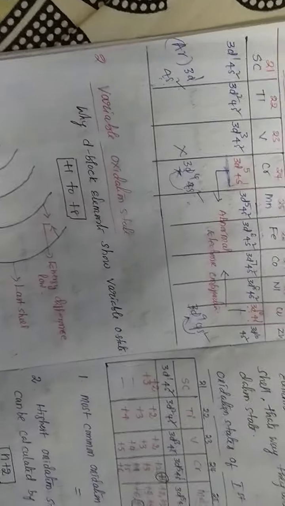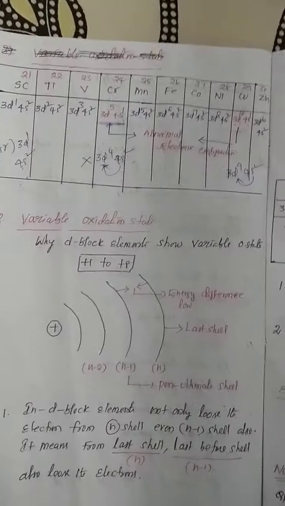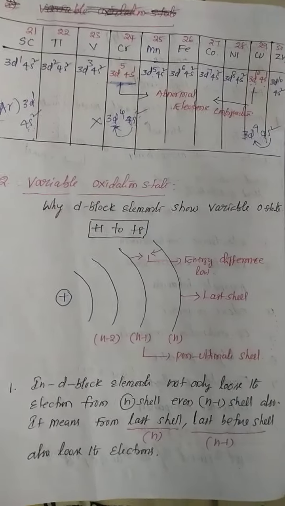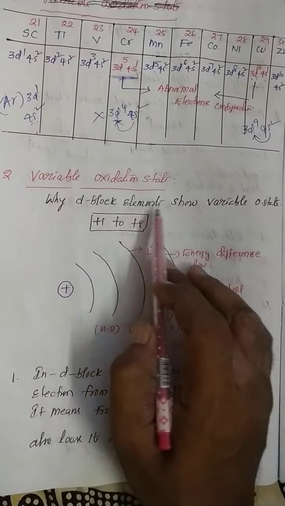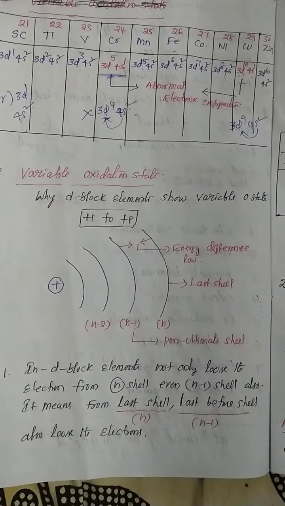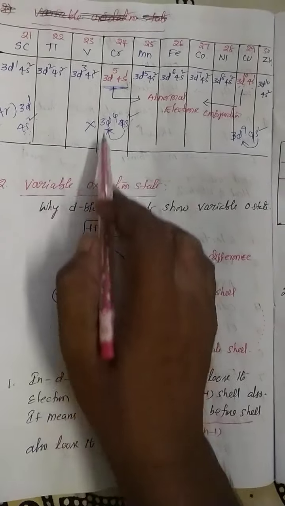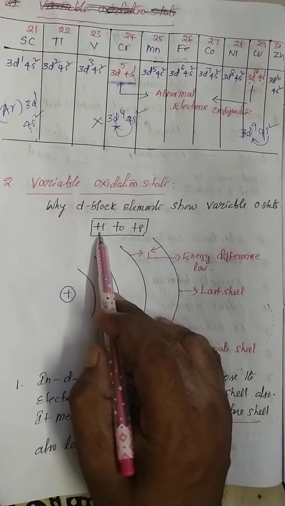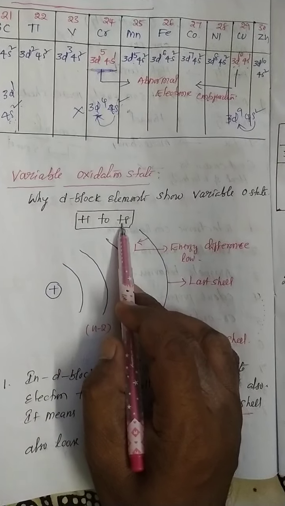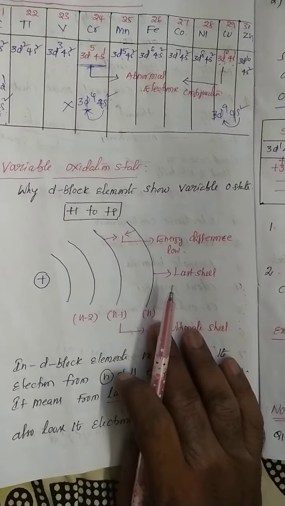Next one is the oxidation states. Variable oxidation state is very important. Why do d block elements show variable oxidation state? That is the most important question. Across the entire d block elements, all series, the minimum oxidation state is +1 and the maximum oxidation state is +8. How is it possible?